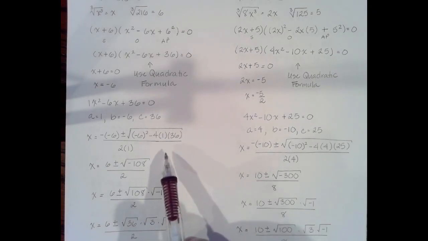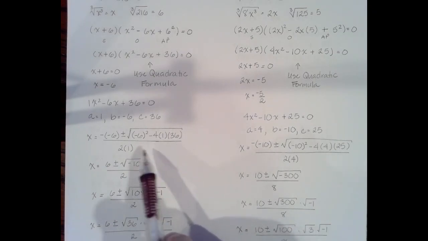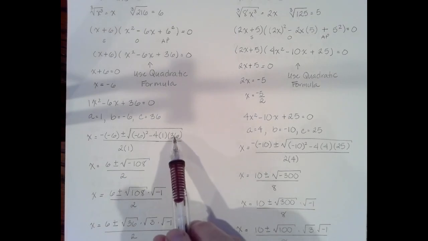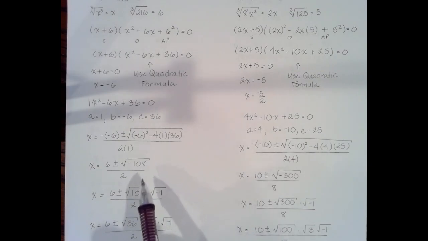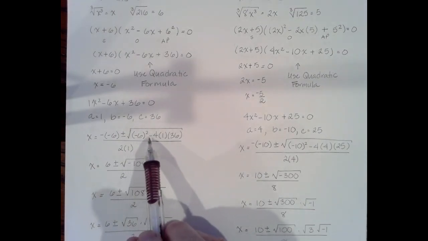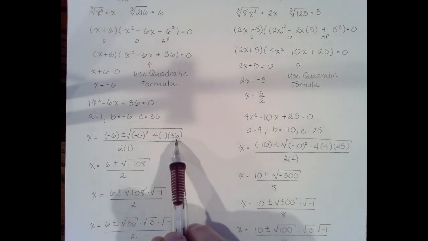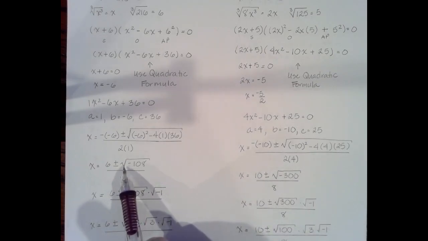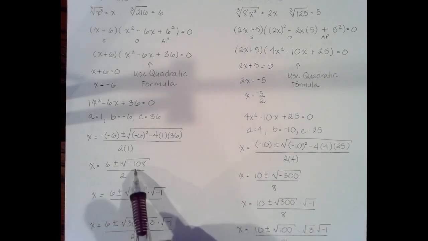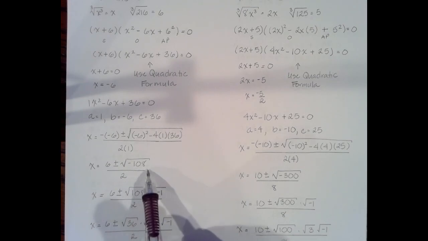Now, you don't want to put the square root sign in your calculator because you don't know if you're going to get a negative number underneath here, and then you'll get a syntax error. Plus, if it's not a perfect square, you'll get a decimal answer. So you just want to put negative 6 squared minus 4 times 1 times 36, or even better, if you feel confident, multiply that, square it, subtract it, multiply it in your head, and then check your answer using your calculator. So if you do that, you get the square root of negative 108.